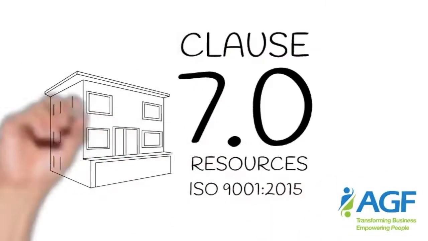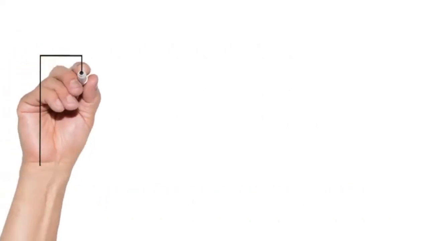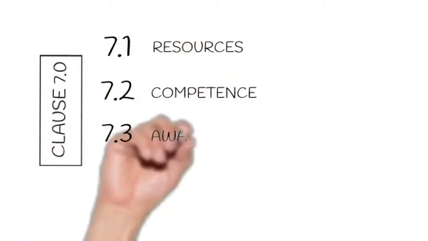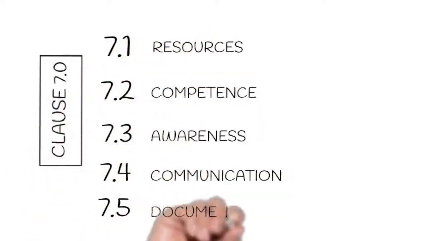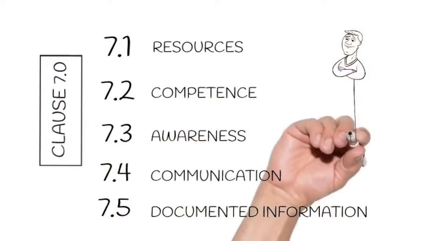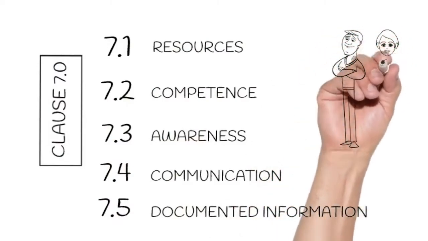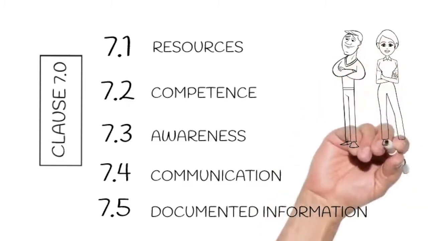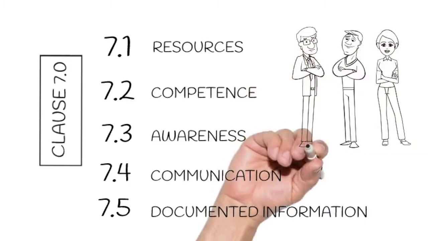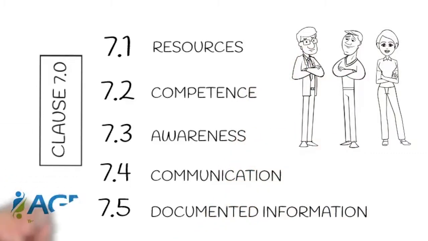Clause 7.0 talks about support. Your support includes resources, competence, awareness, communication, documented information. One of your support systems is Clause 7.1 or resources. Your organization must provide the resources needed for the establishment, implementation, maintenance, and continual improvement of the quality management system.